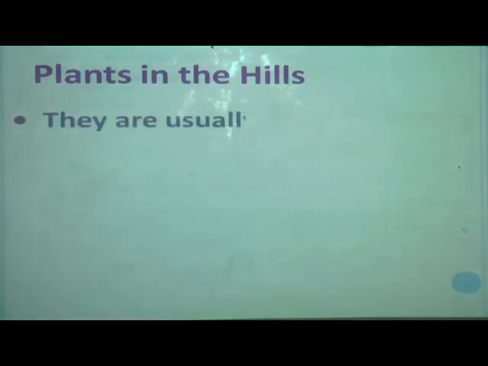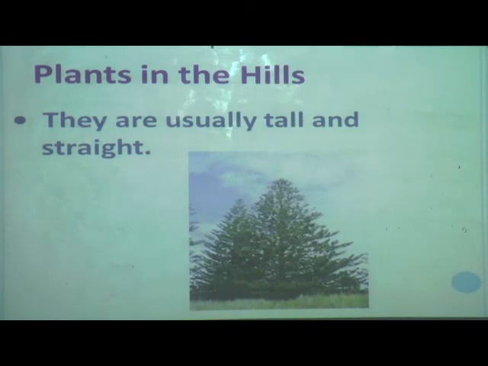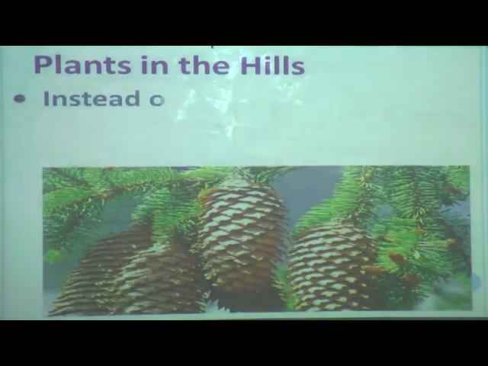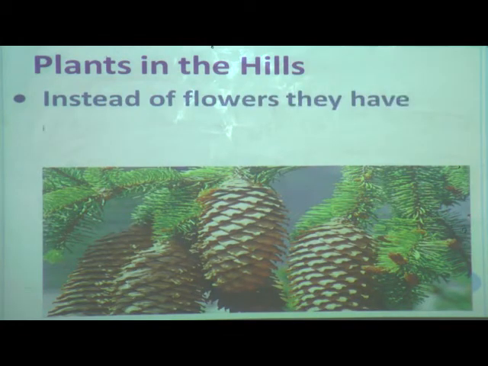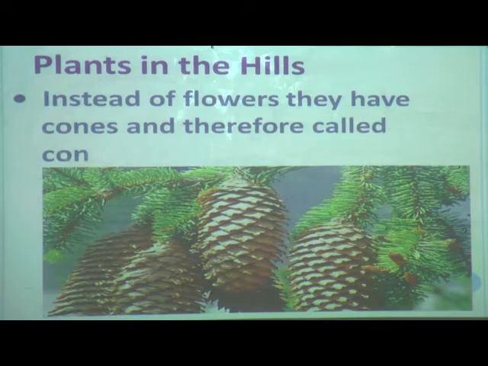So how have they adapted to this climate? Let us see. The plants that grow in the hills are usually tall and straight. You can see here in the picture, they are tall and straight, and instead of flowers they have cones, and therefore they are called conifers.